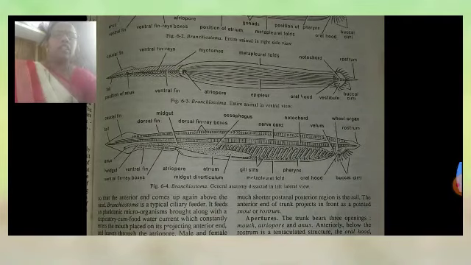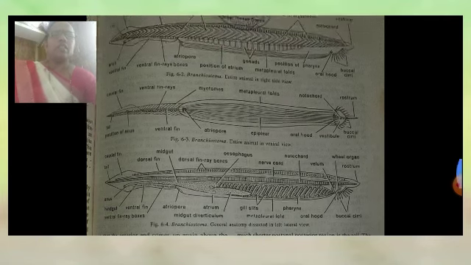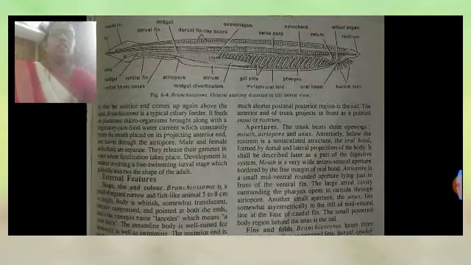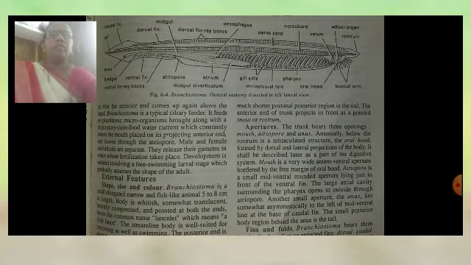The figure shows the entire animal in the right side view, the entire animal in the ventral view, and the general anatomy as dissected in the left lateral view. This figure also indicates the different parts, with the anterior end above the Branchiostoma. Externally, we see their shape, size and color. Branchiostoma is a small, elongated, narrow and fish-like animal, 5 to 8 centimeters in length.